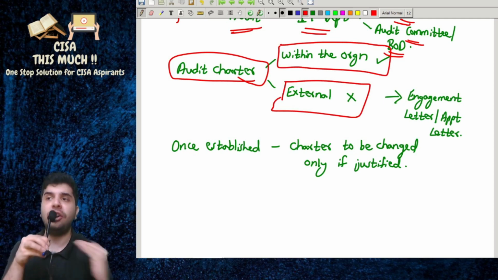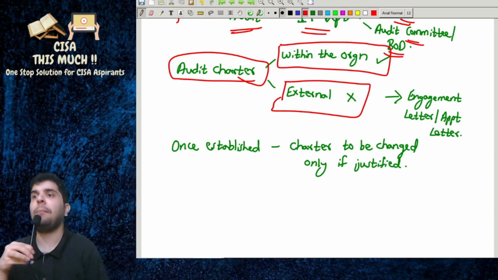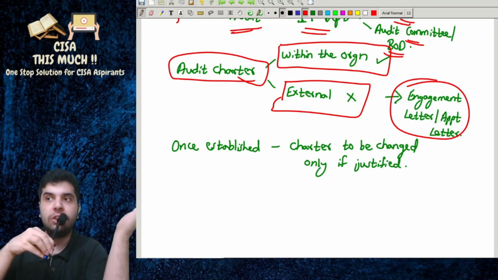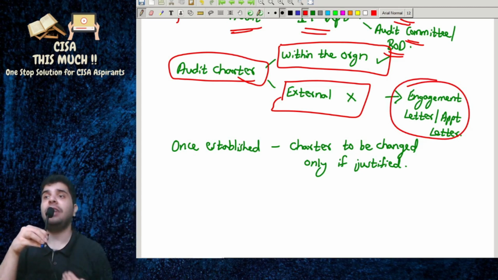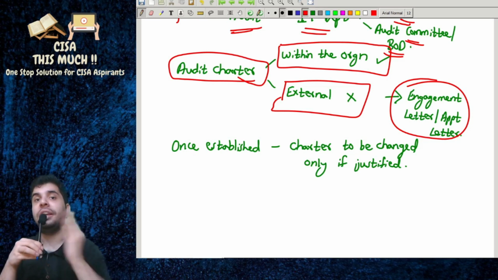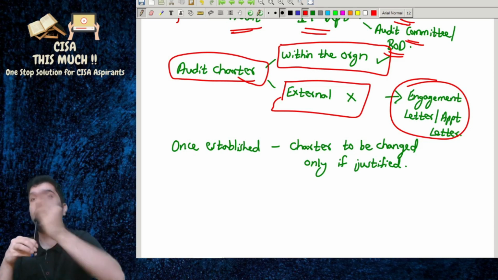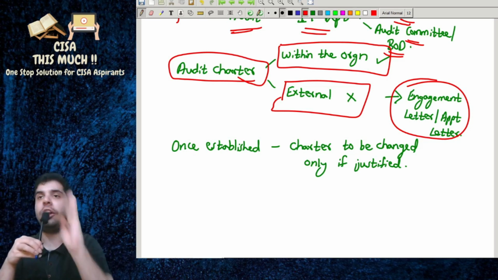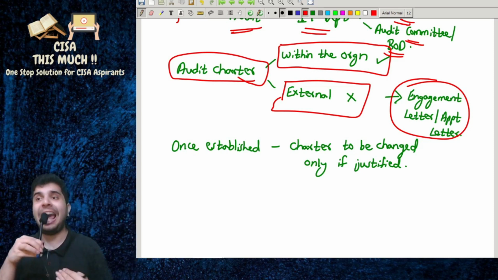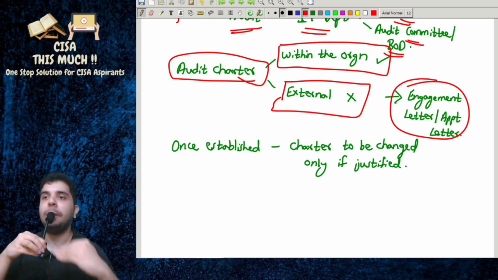External auditors have their own contract, the appointment letter or the engagement letter. The audit charter is for the internal audit, the IT audit department, the IS audit department. Externally there is something known as an engagement letter or appointment letter.